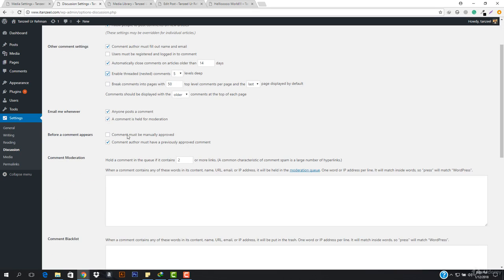Then we have email me whenever anyone posts a comment, and a comment is held for moderation. You guys already know what moderation is. If someone adds a comment, it will be held for moderation, and I have to approve it, whether to approve that comment or not. That is called moderation. So I would recommend you to check this, because if a comment is held for moderation, you should approve it. And then we have before a comment appears, the comment must be manually approved, and comment author must have a previously approved comment.